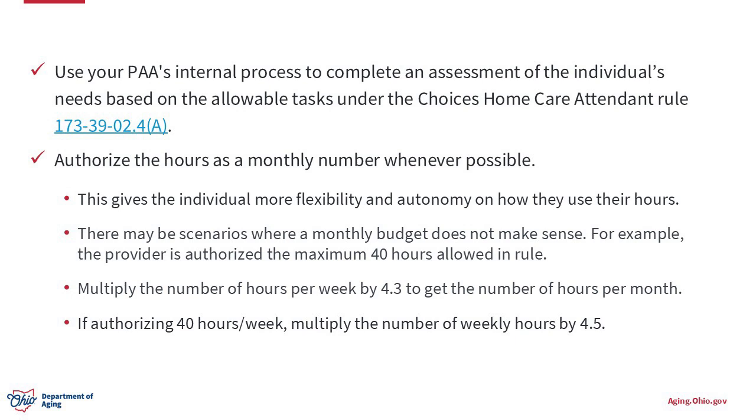To determine the monthly number of hours, simply multiply the number of hours per week by 4.3. On the occasion you are authorizing 40 hours per week, multiply the number of weekly hours by 4.5 instead.